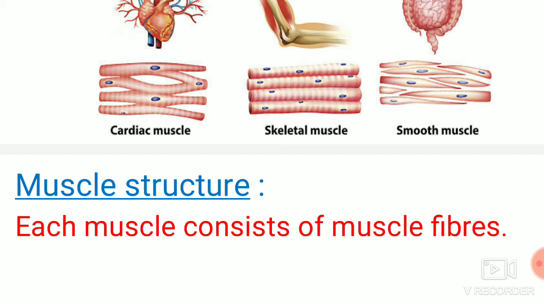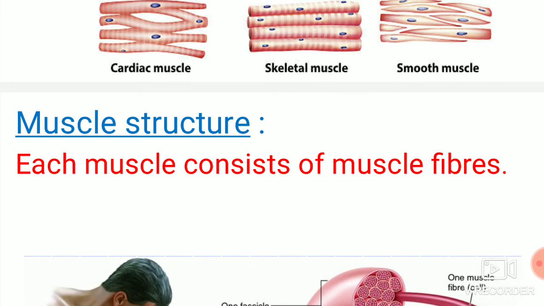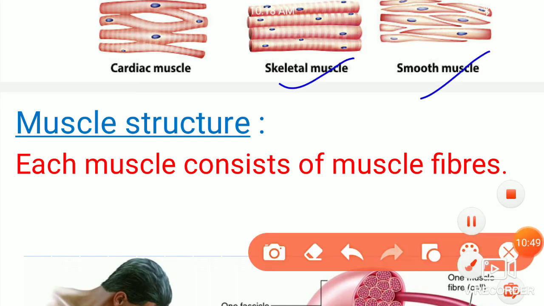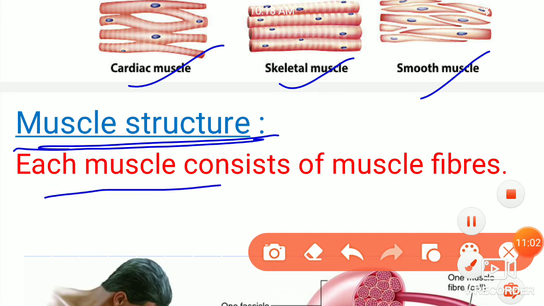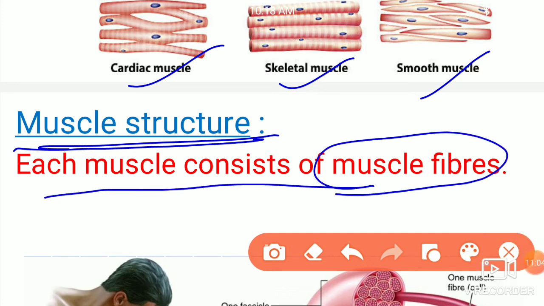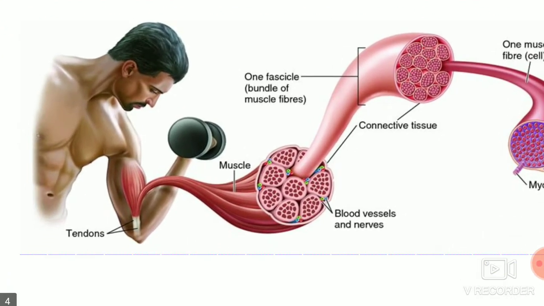What is this muscle? Whether it is a skeletal muscle, a smooth muscle, or a cardiac muscle, what is the structure of the muscle? Especially when we see the structure of the skeletal muscle, each muscle consists of muscle fibers. Let's see the muscle structure. This exactly shows the skeletal muscle structure.